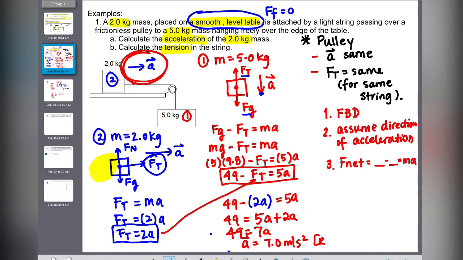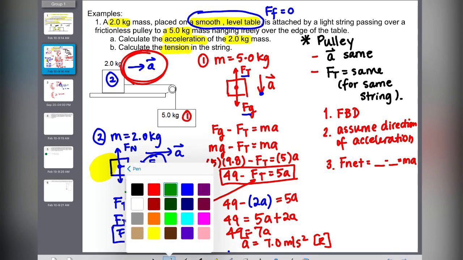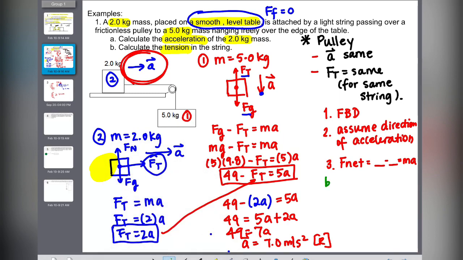So I do have to worry about the direction. It is going towards the right. You can say forward because the question didn't specify. Okay, part B asks you to calculate force of tension, but it didn't say which block, because force of tension could be going to the right or could be going upwards, right? Because it didn't say the direction, like didn't say which block we're talking about, and there could be forces in different directions. You don't have to put the unit down.